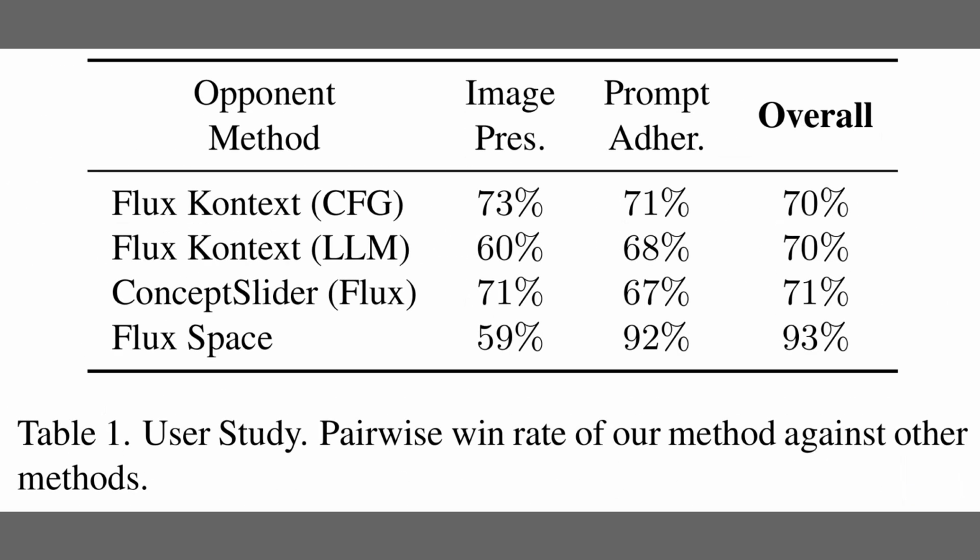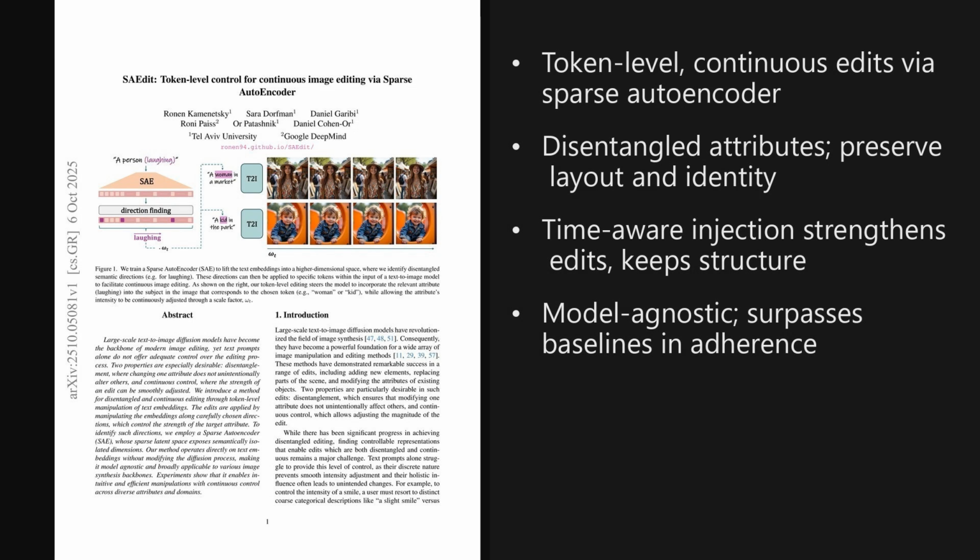Alright, the previous figure reported metric curves. Table 1 now summarizes the user study, which measured pairwise preferences for image preservation, prompt adherence, and overall quality. Our method beat Flux Context with guidance at about 70% overall and beat the large language model variant at about 70% overall. It edged Concept Slider at about 71% overall, and it strongly surpassed Flux Space at 93% overall because prompt adherence hit 92%.